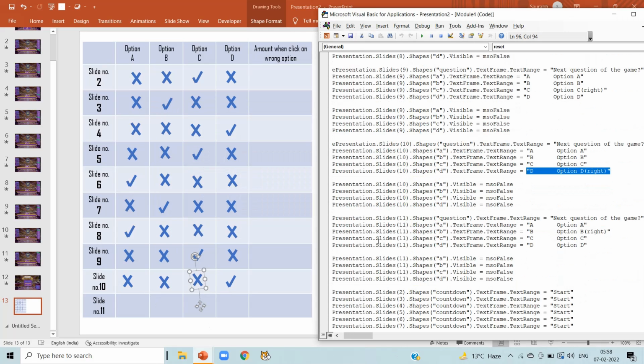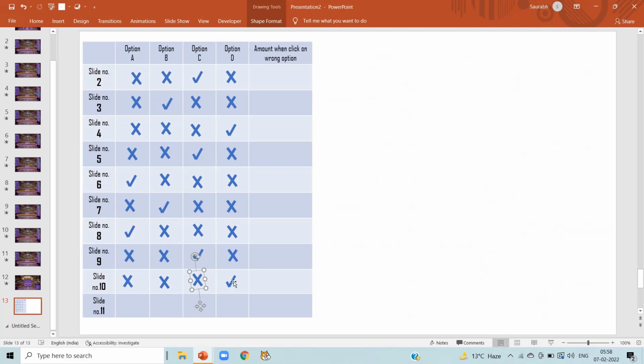Now in slide number 11, we can notice option B is the right answer. So copy the tick mark and paste it on option B, and the rest of the options are incorrect, so they are marked as cross. Now for our last column, the amount when we click on the wrong option. For that, copy that right side column having 10 question numbers with amounts.